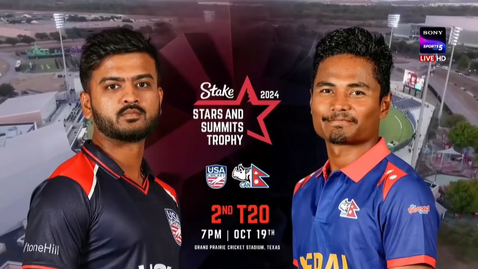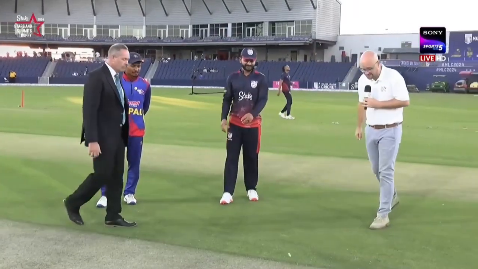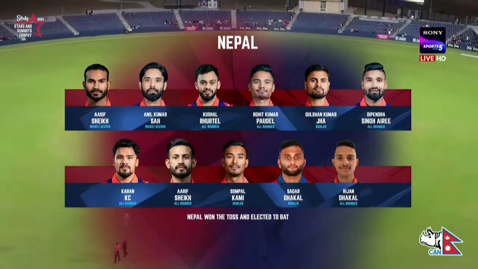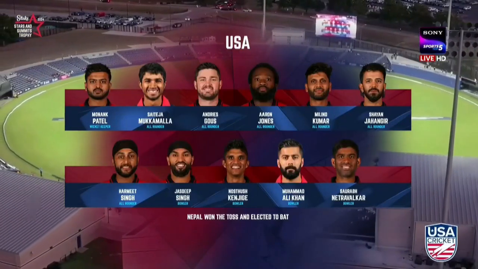On our hands. Can't ask for anything better than this. Malik, give it a toss. Heads is cold. We'll bat first, especially looking at... But we don't mind bowling. I mean, we know it's over. With the Nepal side, you see it there on your screen, unchanged, which I'm slightly surprised at. I thought they might go.